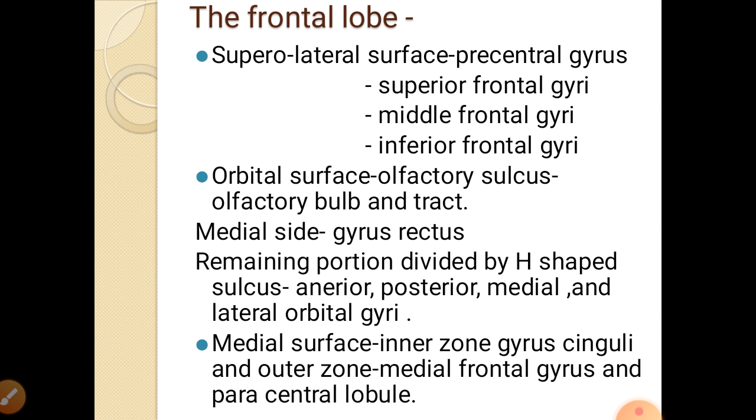So on the orbital surface, the olfactory bulb and olfactory tract are there. On the medial side, gyrus rectus is there, and the remaining portion is divided by the H-shaped sulcus into anterior, posterior, medial and lateral orbital gyri.